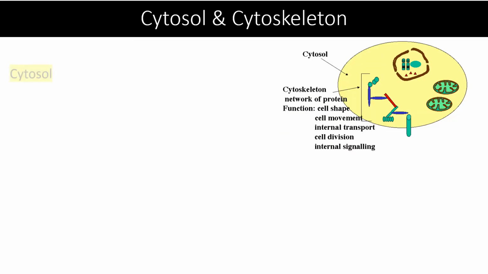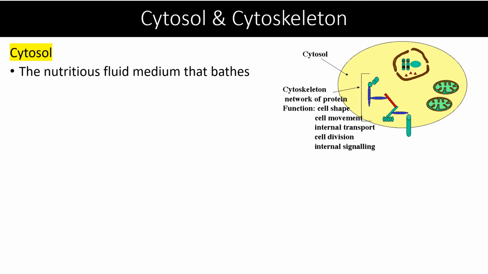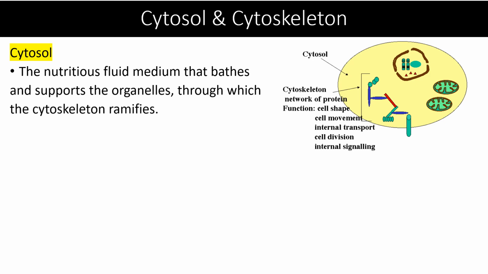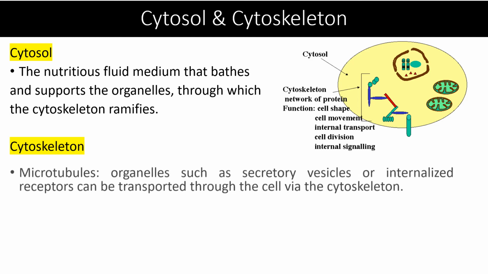Next is cytosol and cytoskeleton. The nutritious fluid medium that bathes and supports the organelles, through which the cytoskeleton ramifies. Many reactions take place in the cytosol. Cytoskeletons contain microtubules. Organelles such as secretory vesicles or internalized receptors can be transported through the cell via the cytoskeleton. Microfilaments, which are actin or myosin, stabilize cell shape and act as contractile protein in the muscles.